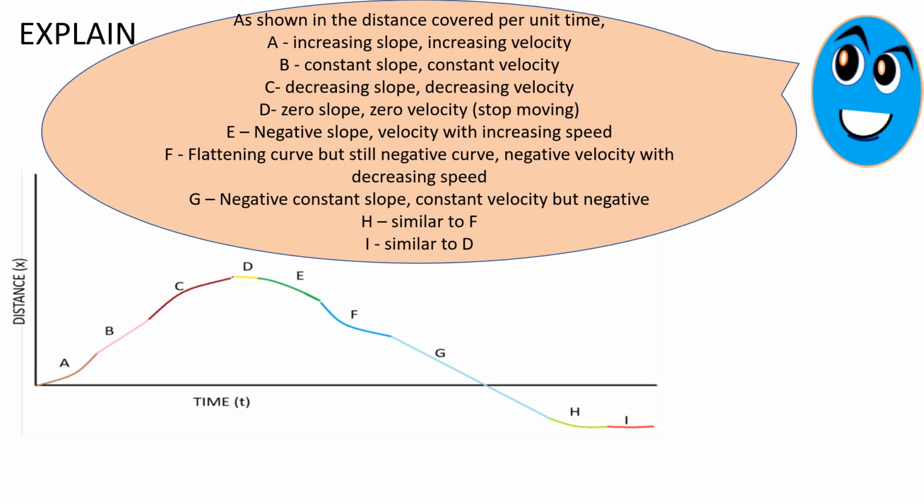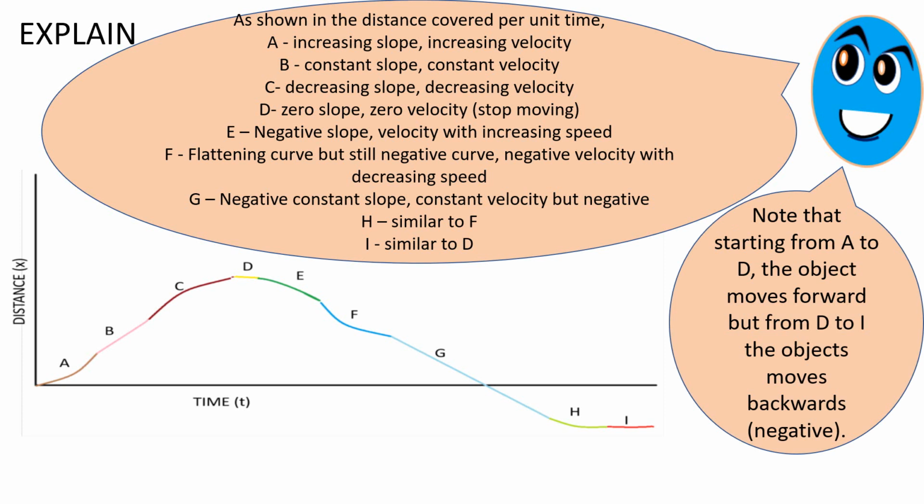F, flattening curve, but still negative curve, negative velocity with decreasing speed. G, negative constant slope, meaning constant velocity, but negative. H, similar to F. I, similar to D. Note that starting from A to D, the objects move backwards, negative.